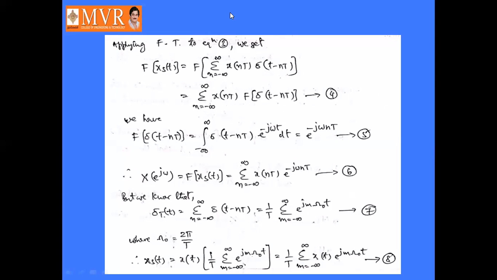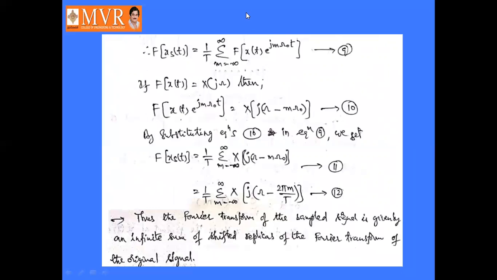Therefore xs of t is equal to x of t into delta T of t, that is 1 by T into sigma m equal to minus infinity to infinity e power jm omega naught t, or we can write this as 1 by T into sigma m equal to minus infinity to infinity x of t into e power jm omega naught t. That is equation number 8.